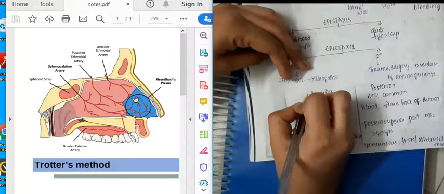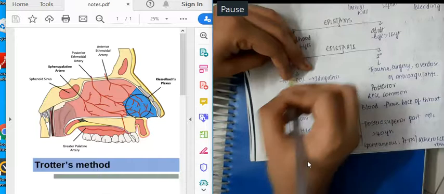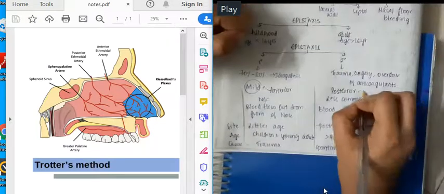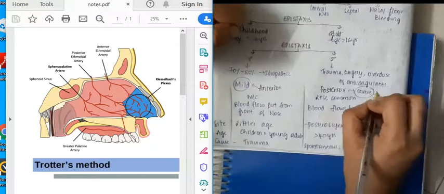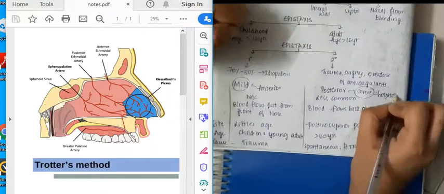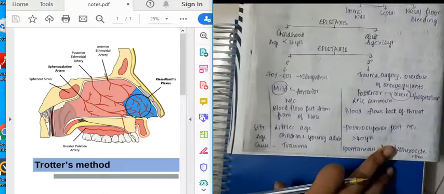Now if you see, this is the anterior epistaxis which is due to Little's plexus, and blood flows through the nose, whereas in posterior epistaxis, blood flows to the back of the throat like this. Okay, next. Anterior epistaxis is mild, whereas posterior epistaxis is severe. Because posterior epistaxis is severe, hospitalization is important.